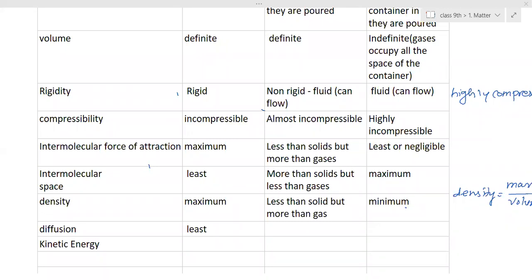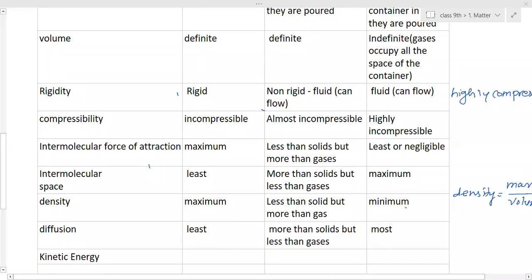Most possible because gases have more space. Diffusion depends on the space. Yesterday we have seen that most space is present between the gases. So a greater number of substances can easily diffuse into gases.